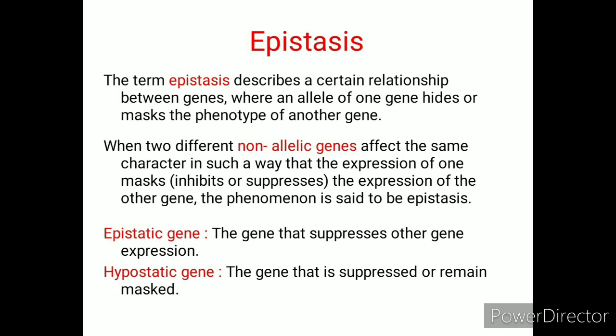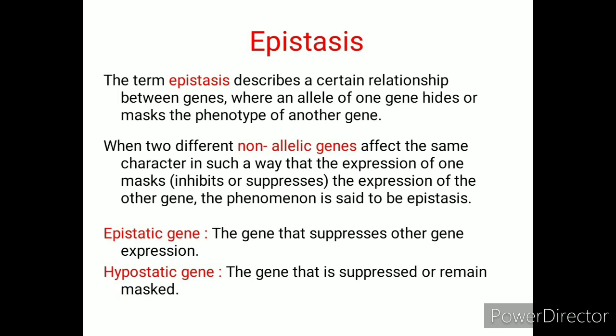The term epistasis describes a certain relationship between genes where an allele of one gene hides or masks the phenotype of another gene. When two different non-allelic genes affect the same character in such a way that the expression of one masks or inhibits the expression of the other gene, this phenomenon is said to be epistasis.